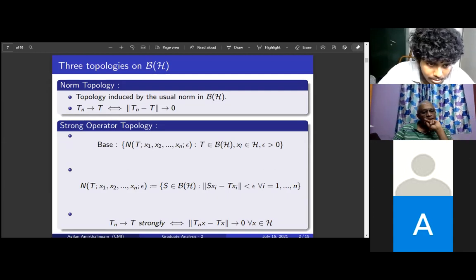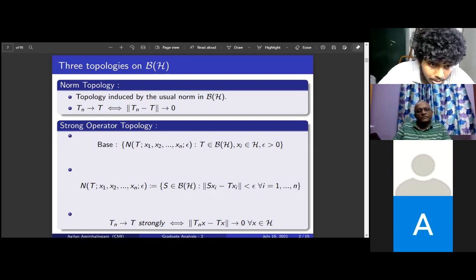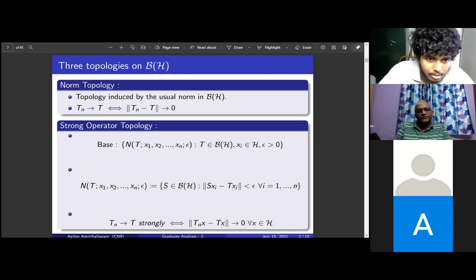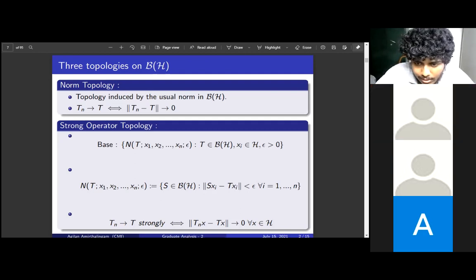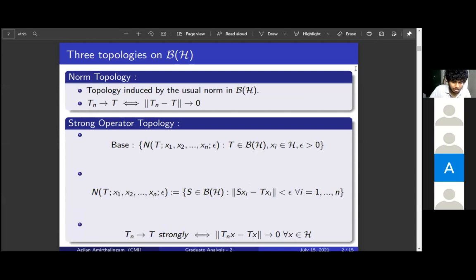This is a basic open set around a fixed point T in B of H. It is the collection of all those S such that the norm of S x_i minus T x_i is less than epsilon for all i. So we fix finitely many points in the Hilbert space and collect all those operators which map those points near to T x_i. This is a basic open set around T. If we collect all these open sets, we get a basis for the strong operator topology.